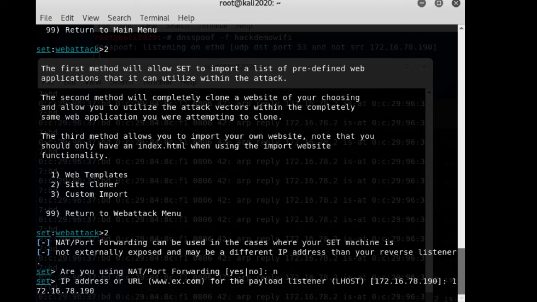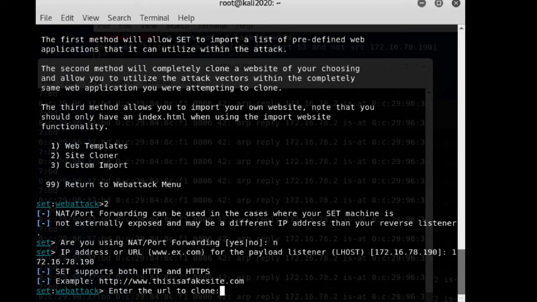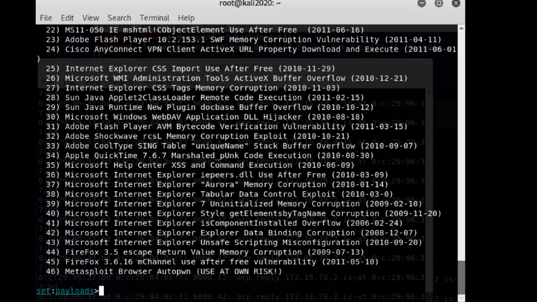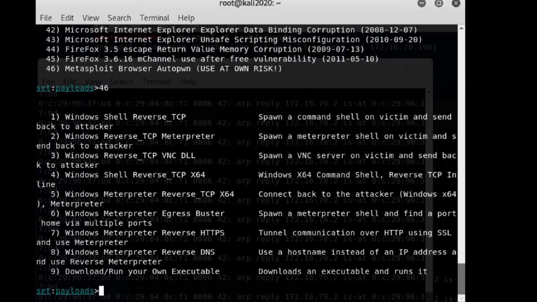Which is 190. And we're going to clone Facebook. Now, I first did this attack all the way back in like 2009 or 2008. It's the first time I put it out on the internet. There's been a lot of copies of it that have popped up since then, but I got a lot of requests for it, so I'm doing it here again for everybody.